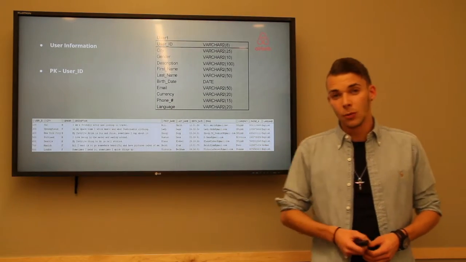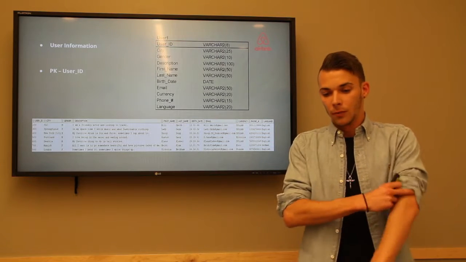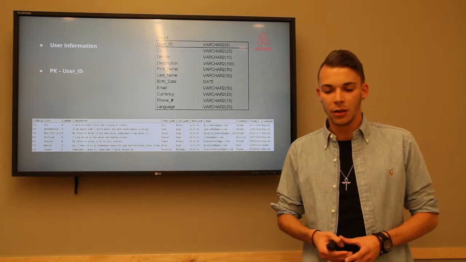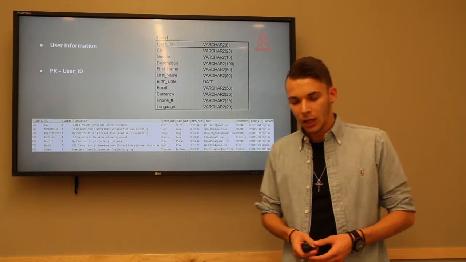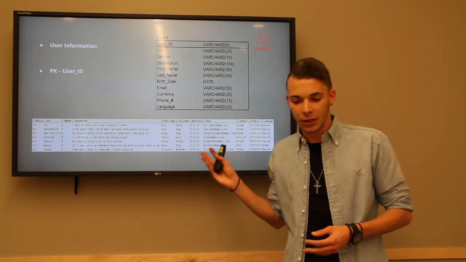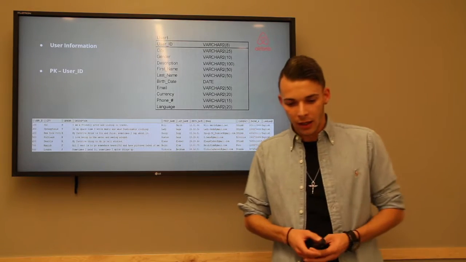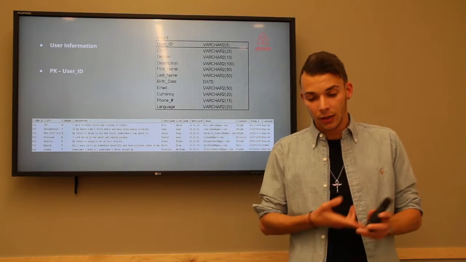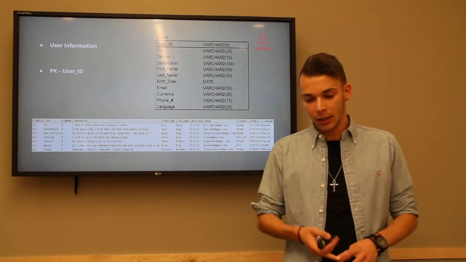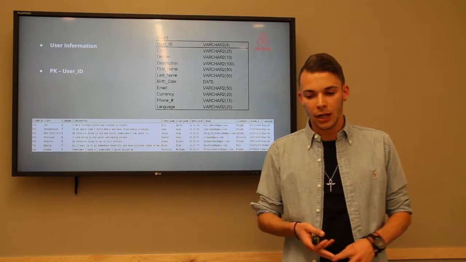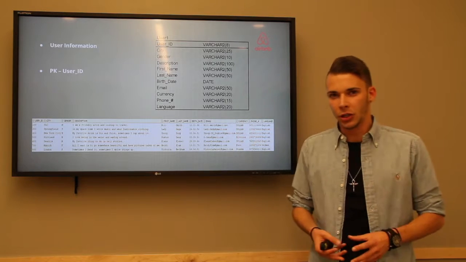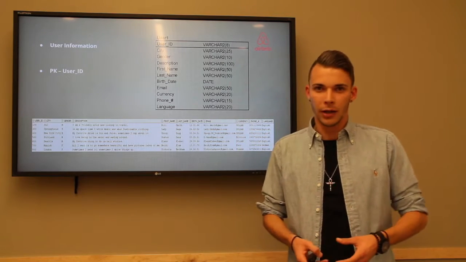So for our first table, the user table, it's basic user information with the primary key of user ID. And it's a little bit small over here, but you can see there's sample data. So there's the user ID, the city, gender, description, all the customer data, his name, her name, the birth date, emails, so everything that's basic information that's required to define a user.